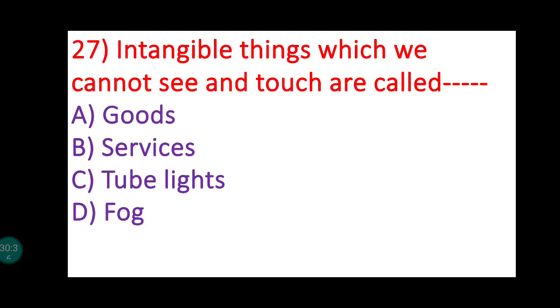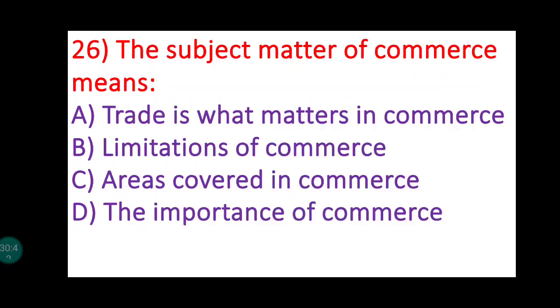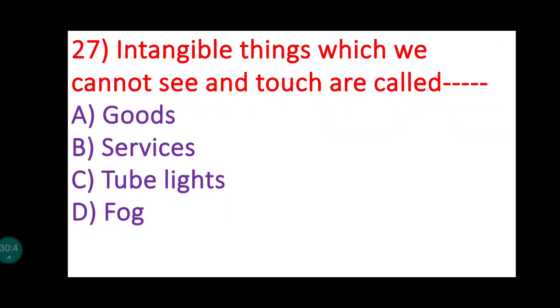27. Intangible things which we cannot see and touch. So here the answer is, see, options are given: goods, services, tubelight or fog. So the answer is services. Services we can't see as well as touch. At least fog we can see. Goods, tubelights, which we can see and touch. But services, these are known as intangible things.